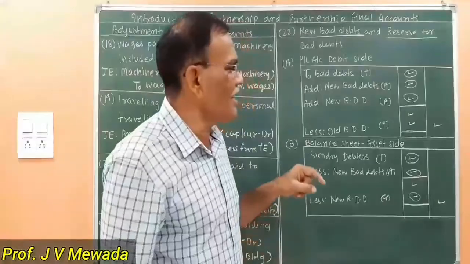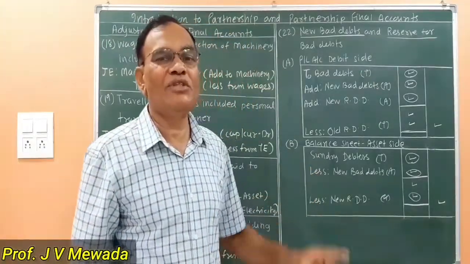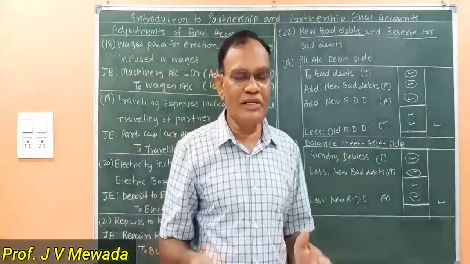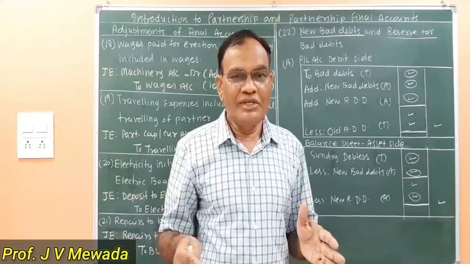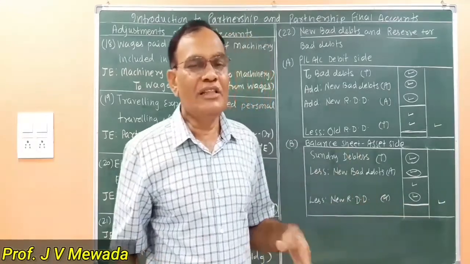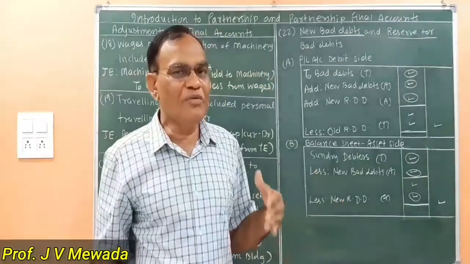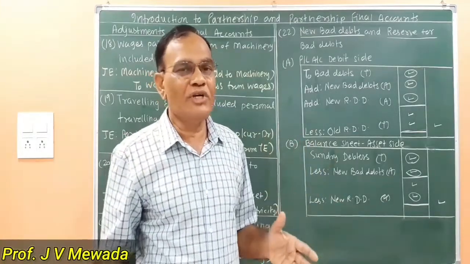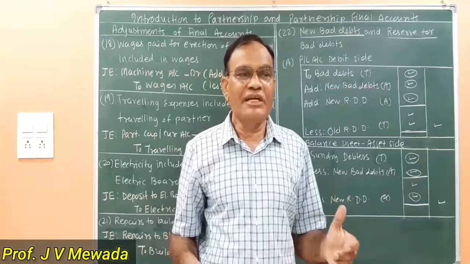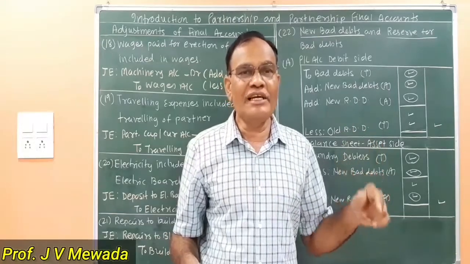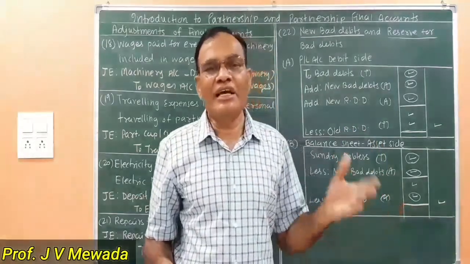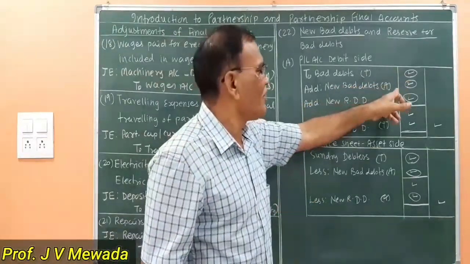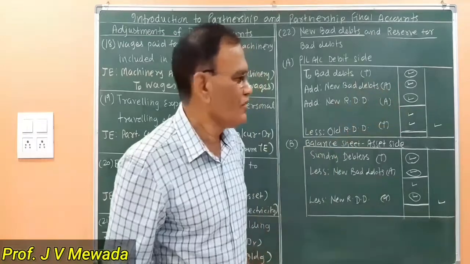And there is one more item appearing in the trial balance on the credit side. That is the reserve. As we are providing the reserve this year, same way in the previous year they might have provided the reserve and that reserve is unused. So whatever is unused reserve that appears on the credit side of the trial balance, that we are going to subtract from the total of bad debts and RDD.